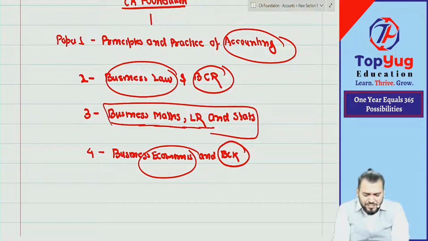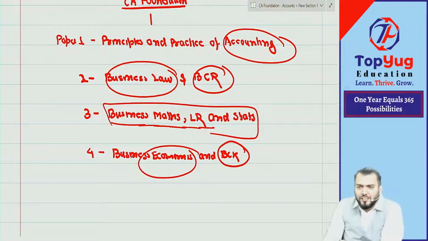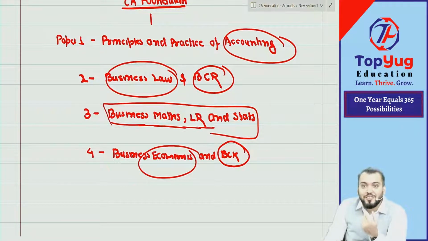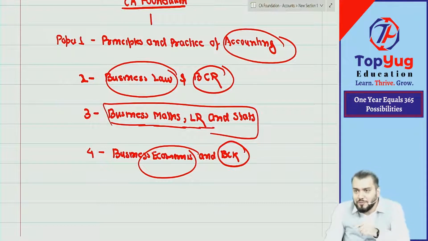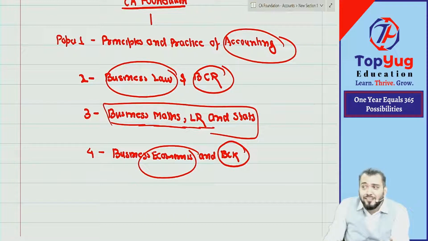So coming to the subject, as far as the subject is concerned, okay, chalega. And the good point is what you know? In this CA Foundation exam, for passing this and coming into CA Inter, do you require 100% marks? No. Do you require 90% marks? No. Do you require 80% marks? No. Do you require 70% marks? No. Do you require 60% marks? No. Do you require 55% marks? No. Do you require only 50% marks? Only 50%? Are you able to understand?